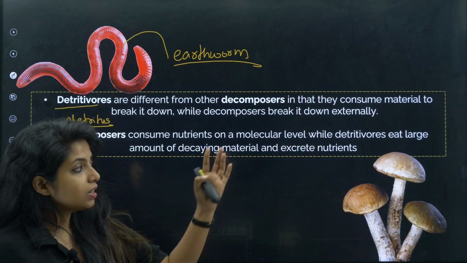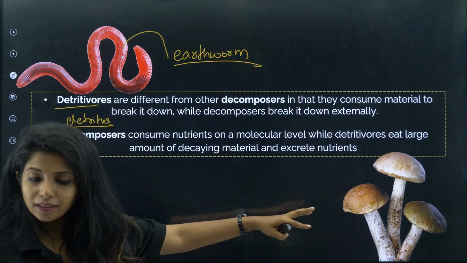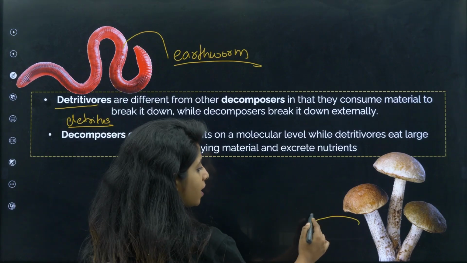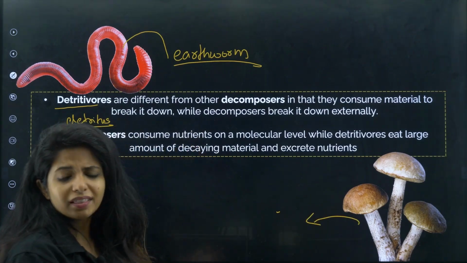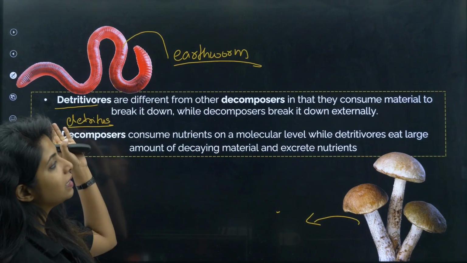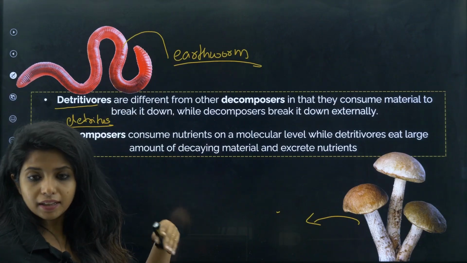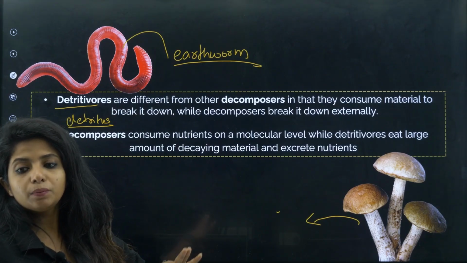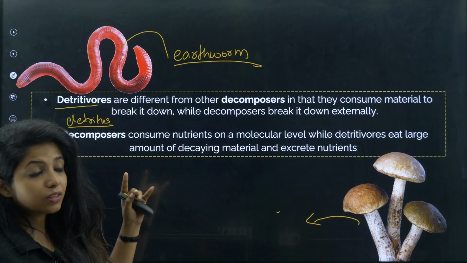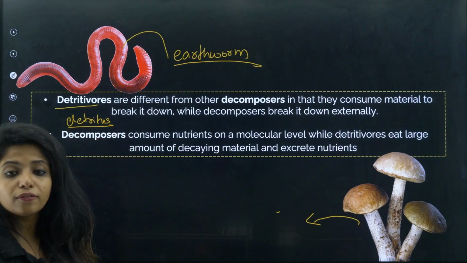So that's the difference. Decomposers are feeding on dead things, but they are releasing their enzymes, they are breaking things down, and they are taking in all the nutrients. Over here, these things are eating the dead things, and then inside their body things get broken down and they poop it out. Okay, so detritivores and decomposers are different, children.